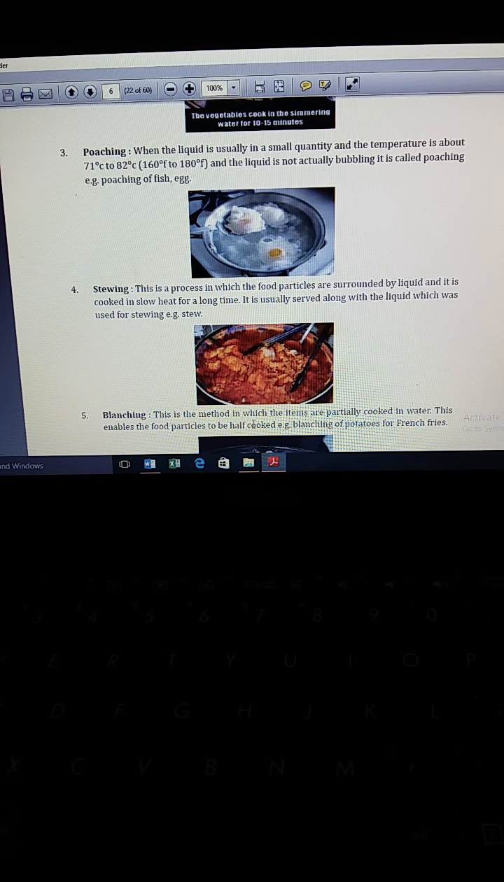And fifth moist method of heating is blanching. This is the method in which the items are partially cooked in water. This enables the food particles to be half cooked.